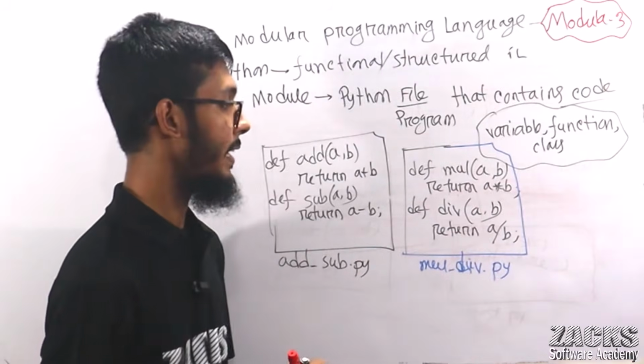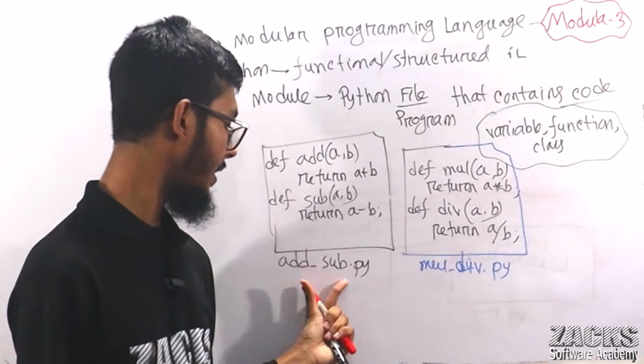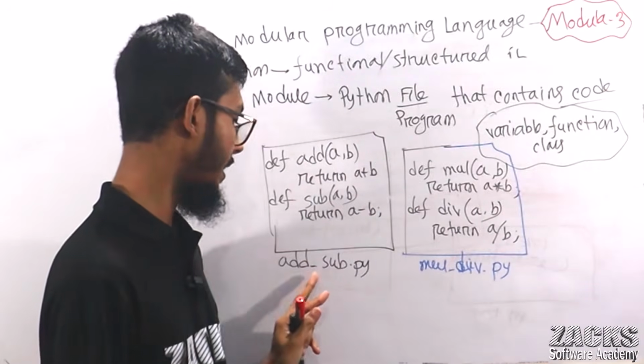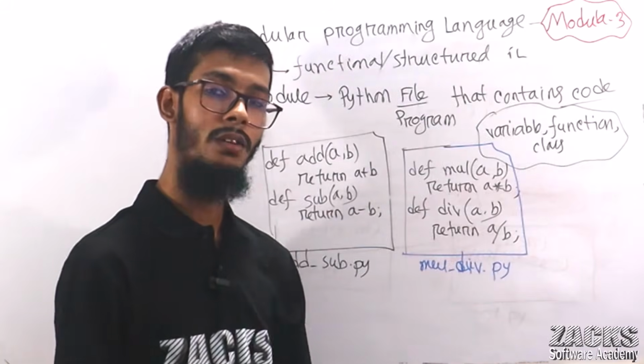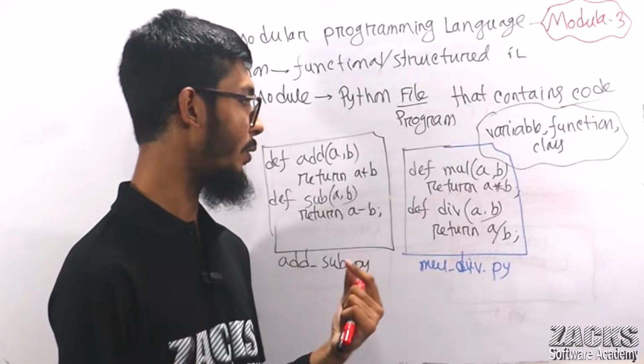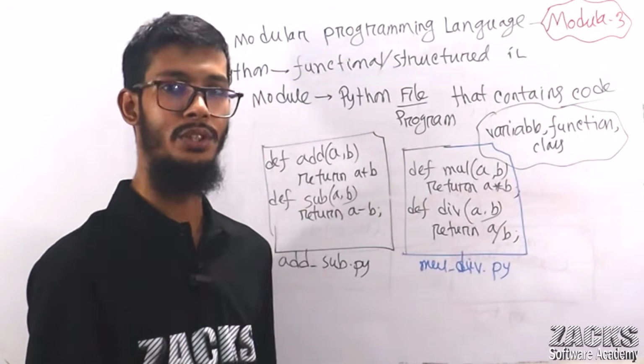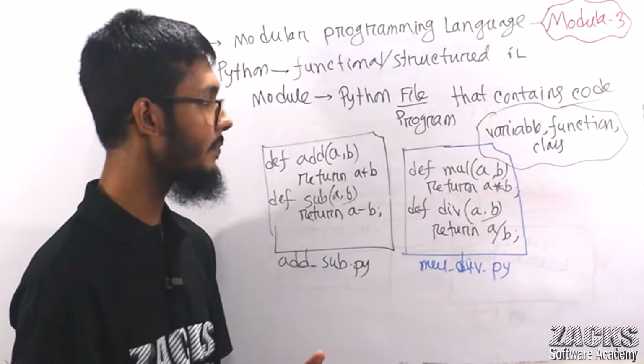So sir, here I created two modules, right? One is add underscore sub.py, one module, two modules. So right now I already have two modules. Module means nothing but what? One file of code that contains variables or functions or classes, nothing more than this.